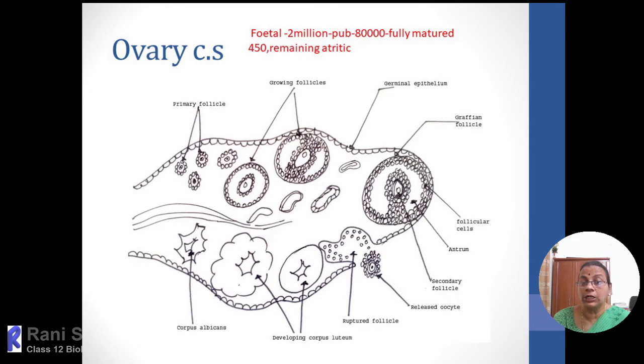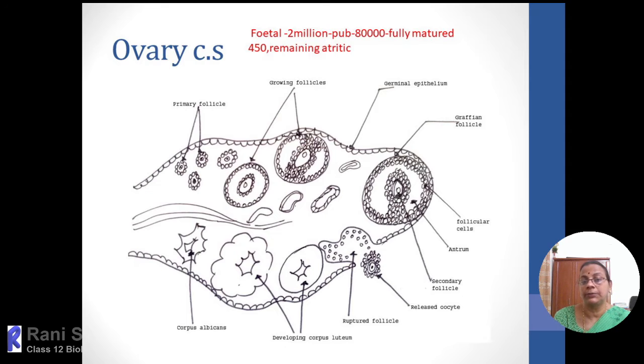The primary follicle, as I already said, consists of a primary oocyte surrounded by a layer of follicular cells. As they gain more and more FSH, the number of follicular cells will proliferate, so it will become 2 or 3 layers.